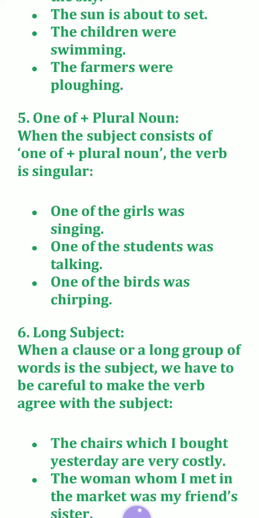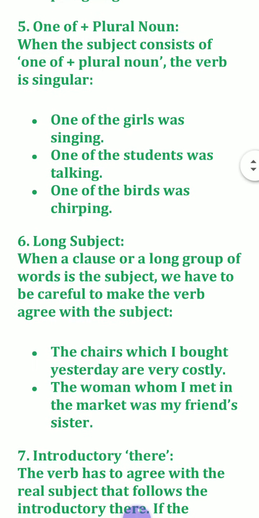One of the girls. One of the students. Students is plural. After one of, the noun will be plural, but the verb is singular because your subject is one. So that's why it is the singular verb was.